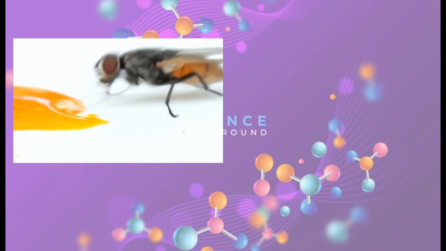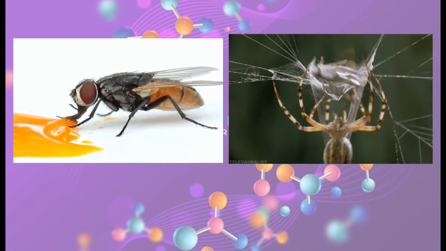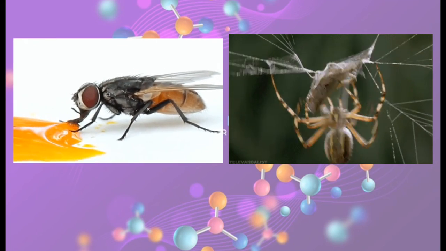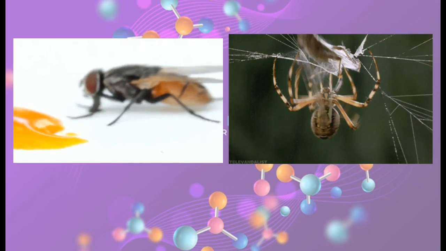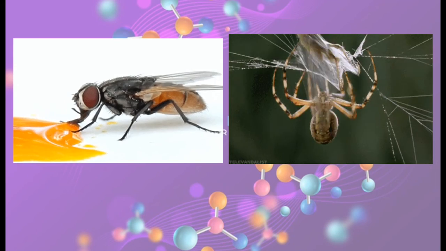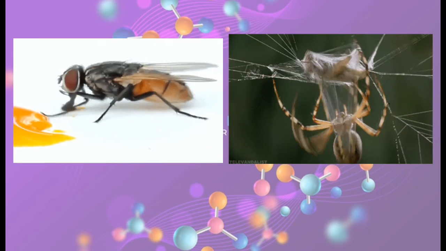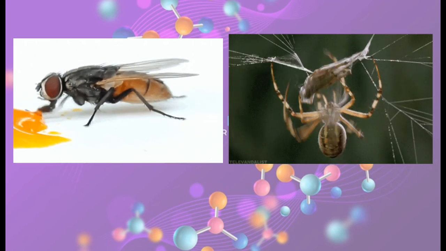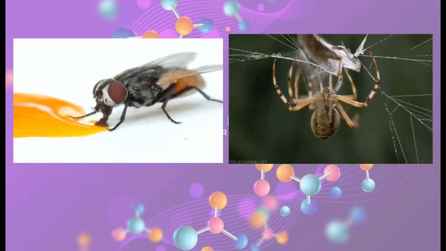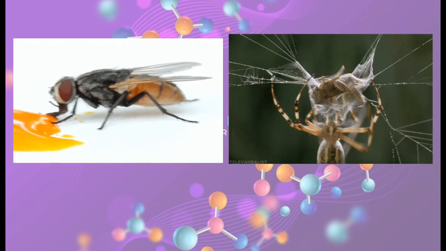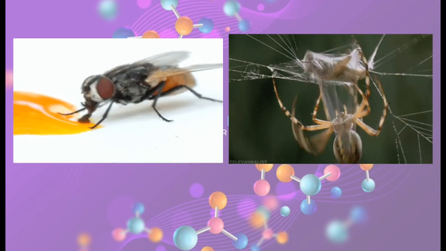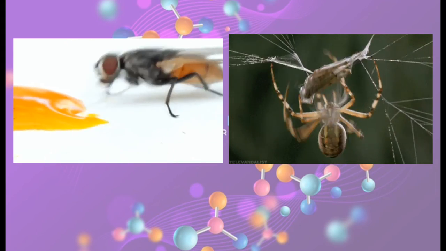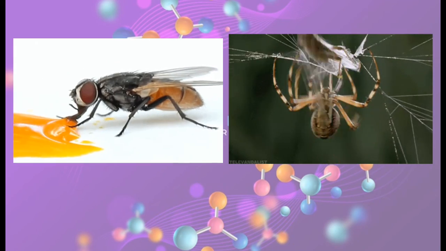The normal house fly in our house tends to sit on anything like the garbage, and they get nutrition from that as well. On the other hand, you can see a spider trying to eat. It doesn't eat a live insect. You must have always seen that they build a web around the insect that they're supposed to eat, and after a few days they tend to eat it, because they are getting the nutrition from the juices which are being released from the dead organism.